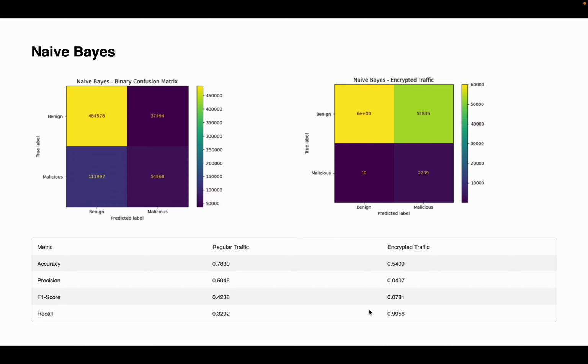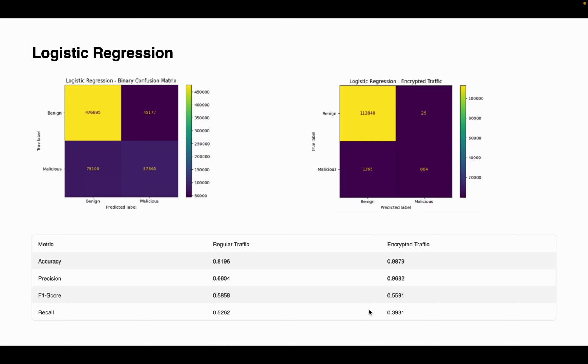On regular traffic, it performed modestly with an accuracy of 78% and F1 score of 0.42. But on encrypted traffic, the performance dropped drastically. Accuracy fell to just 54% and F1 score dropped to 0.078. So this shows that naive Bayes struggles to handle encrypted flow patterns, likely due to the absence of strong feature independence in our time-based attributes.